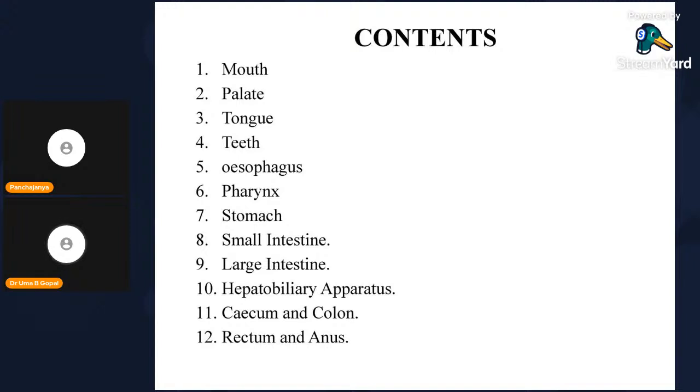The content of the gastrointestinal system, though some of the topics have not been entered in the NCISM syllabus, is the mouth, palate, tongue, teeth. These are the structures along with the pharynx which have not been dealt, meaning they have not been given here. But during dissection of the GI system, all this will be dealt in detail along with demonstration and practical dissection.